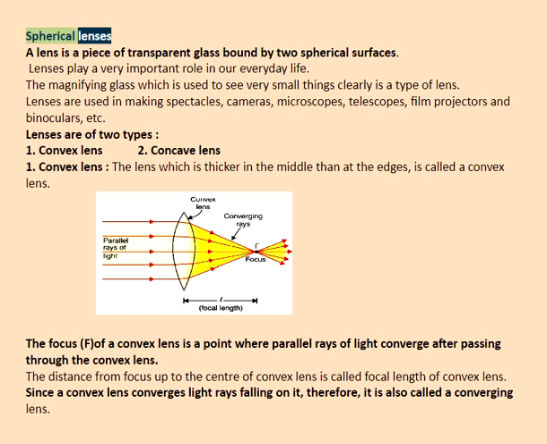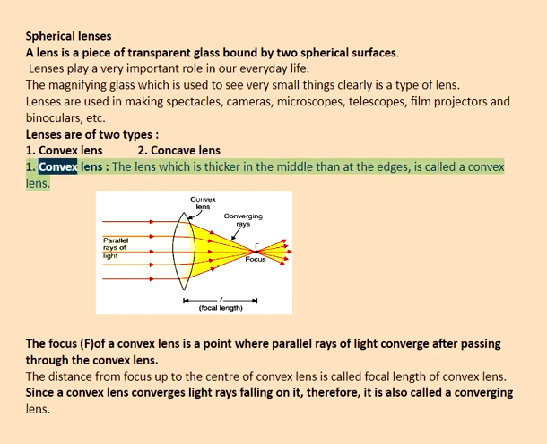Spherical lenses. A lens is a piece of transparent glass bound by two spherical surfaces. Lenses play a very important role in our everyday life. The magnifying glass, which is used to see very small things clearly, is a type of lens. Lenses are used in making spectacles, cameras, microscopes, telescopes, film projectors and binoculars, etc. Lenses are of two types: 1. Convex lens. 2. Concave lens.